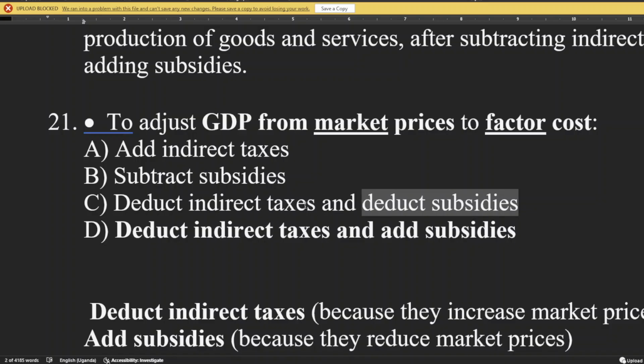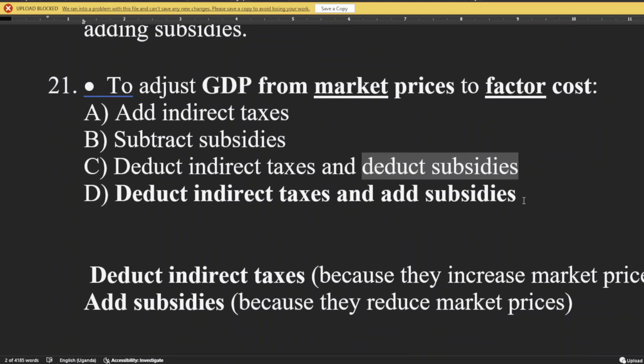So we deduct taxes and deduct subsidies, because taxes were added and subsidies were added. We remove the taxes that were added, and remove the subsidies that were given to the producers. The opposite is true when you're converting factor to market.